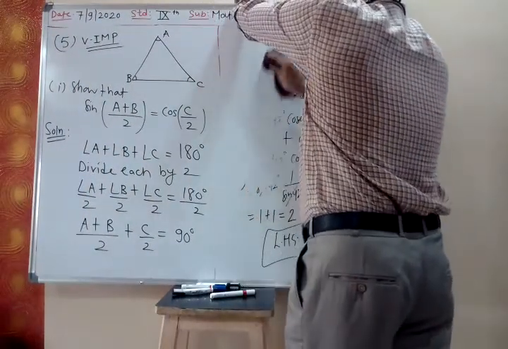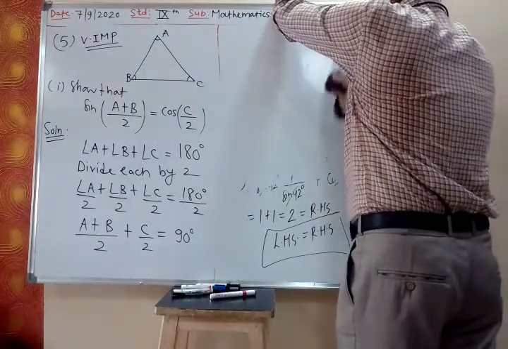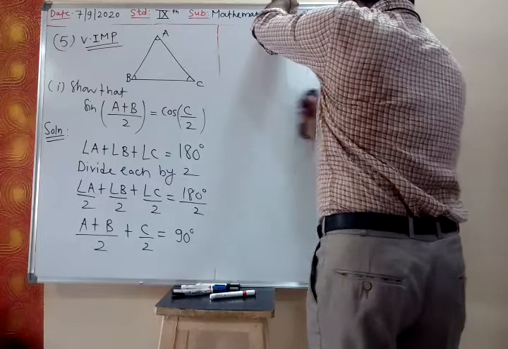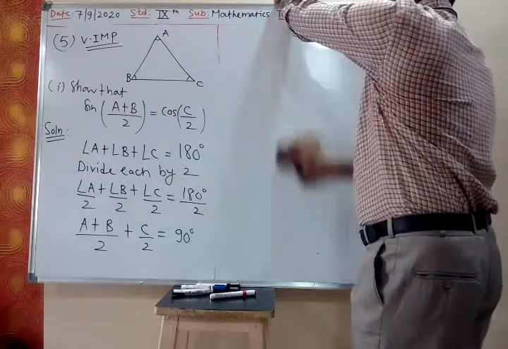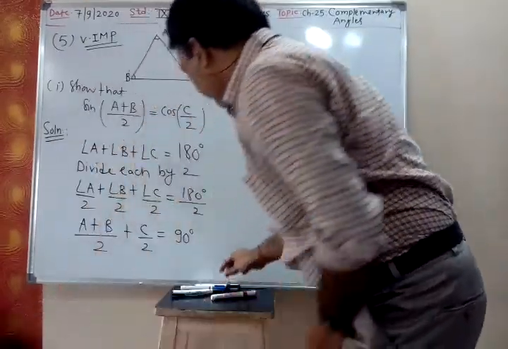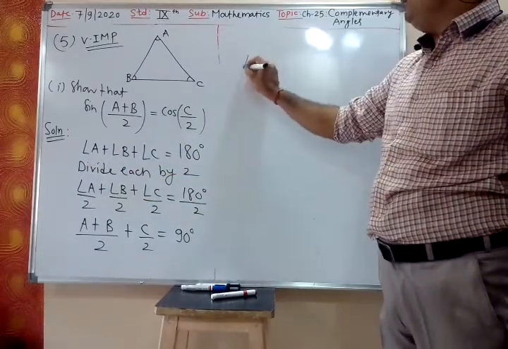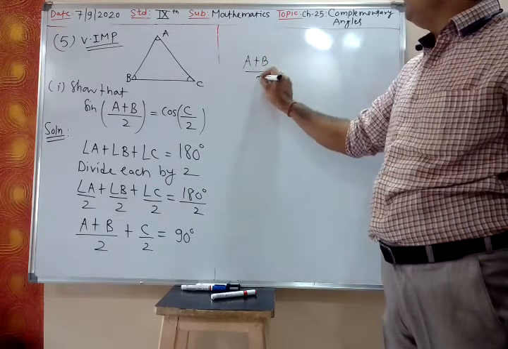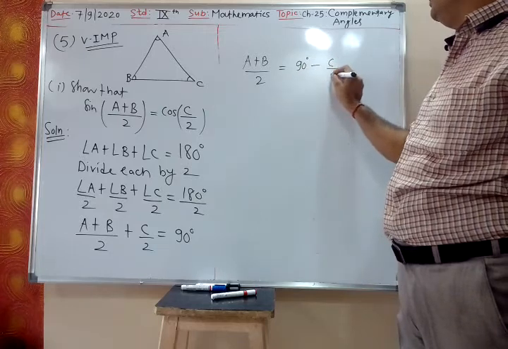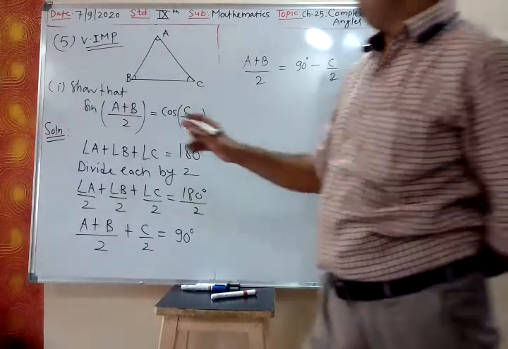How will you multiply 2 into 2? Between them there is a plus sign, so how can you multiply denominators? So A by 2 plus B by 2 is (A plus B) by 2. So that will be (A plus B) by 2 is equal to 90 degree minus C by 2. We take C by 2 to the other side.